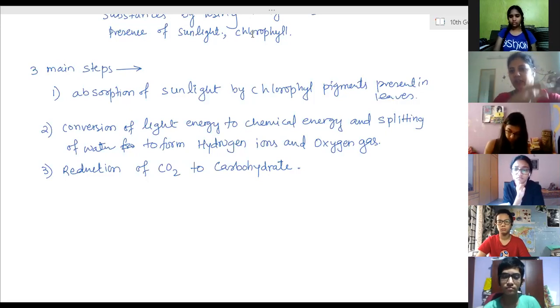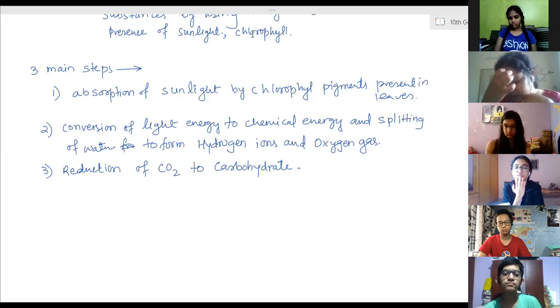So compound A is converted into B, B into C, C into D, D into E. Actually, it is a long chain. It is not a small process; it is a very, very long process, and many intermediate products are formed. One intermediate product is formed by the reaction of pepsin in the stomach.